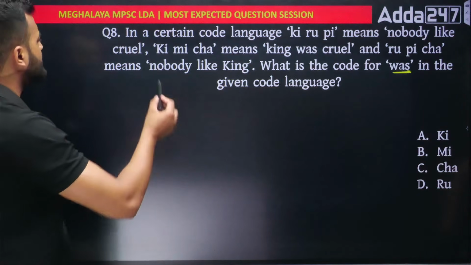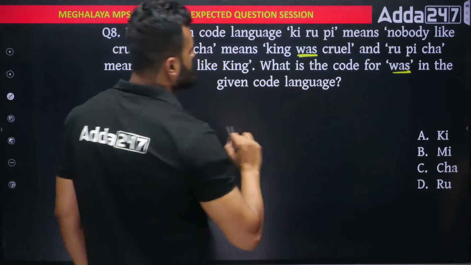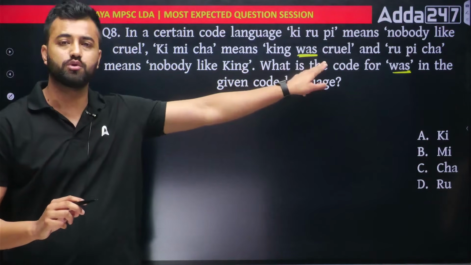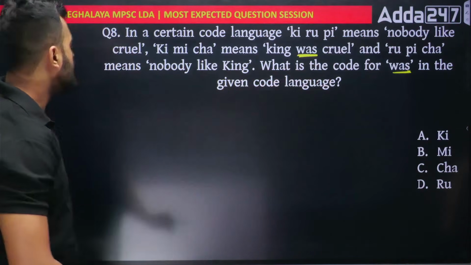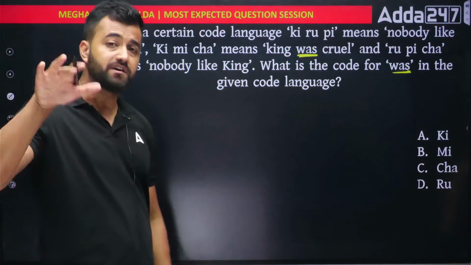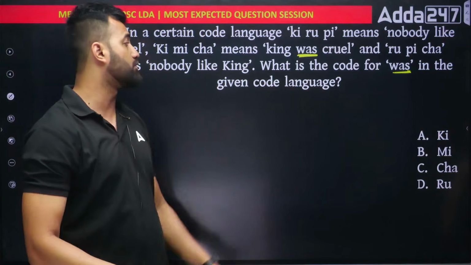Nobody likes cruel. King was. Okay, was is here. Is there anywhere else I can see was? No, only one was is there. That means I have to get the code indirectly. You cannot get the code of was directly, so you have to get it indirectly. In order to do that, you first get the code for king and cruel, and whatever code is left out, that will be the code for was.